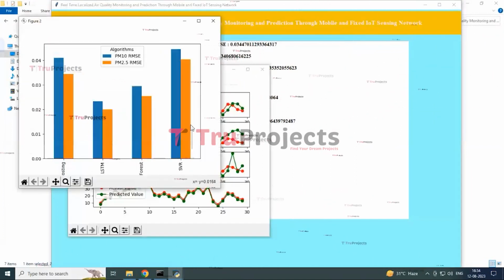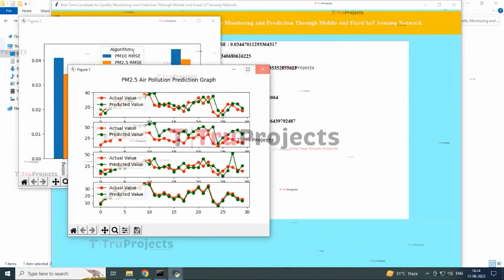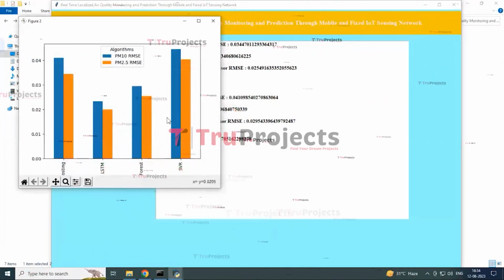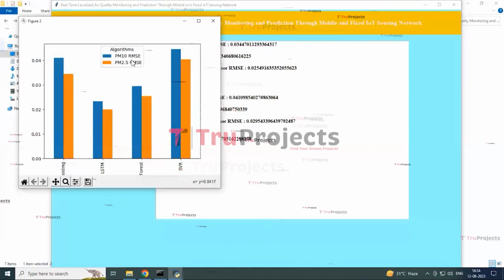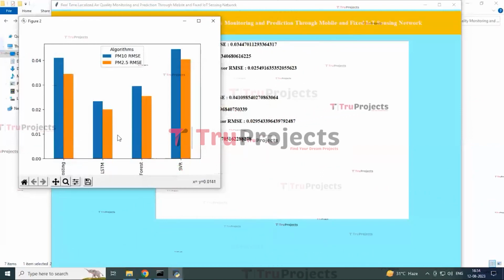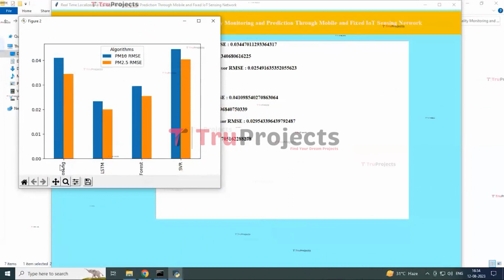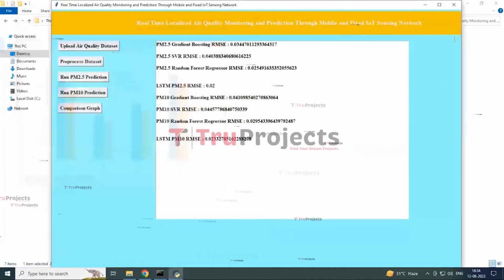Now click on the comparison graph button. By clicking this button, you can see the graphical representation of different types of algorithms based upon the PM10 and also PM2.5 RMSE score error. Based upon all the algorithms, we have got that the LSTM algorithm has the least RMSE score error. In the x-axis you can see the labels of the algorithms, and in the y-axis you can see the frequency level of RMSE score error. Now close this graph and close the complete code execution.